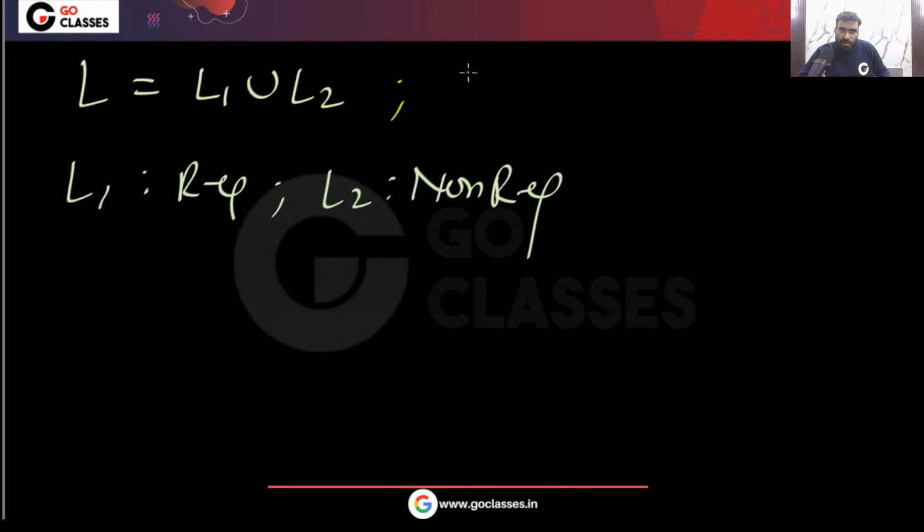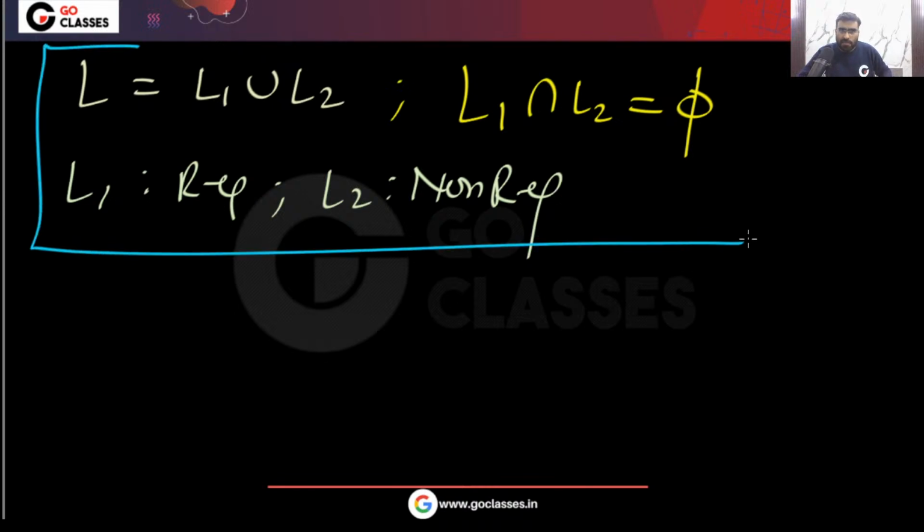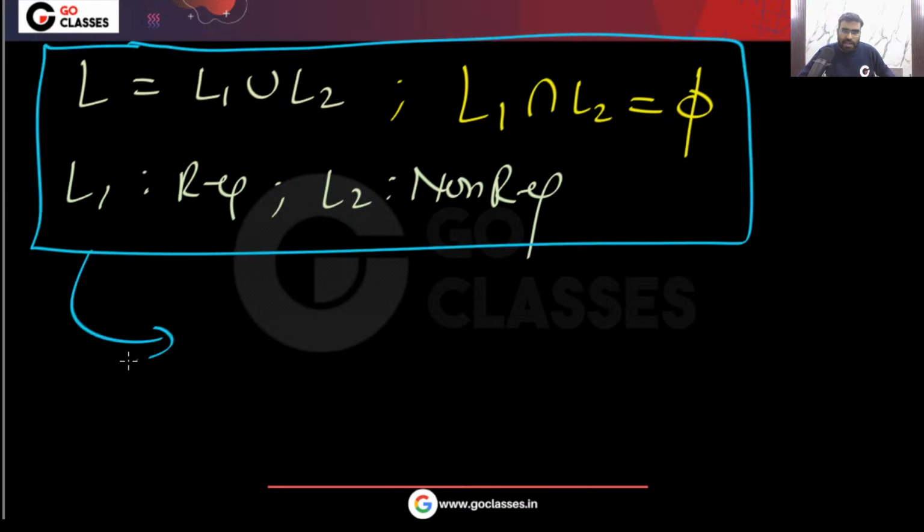But I also have this information that L1 intersection L2 is empty set. This additional information I have. And from this information, what can I say? I can say that now L will be non-regular. Is this clear? Please tell me.